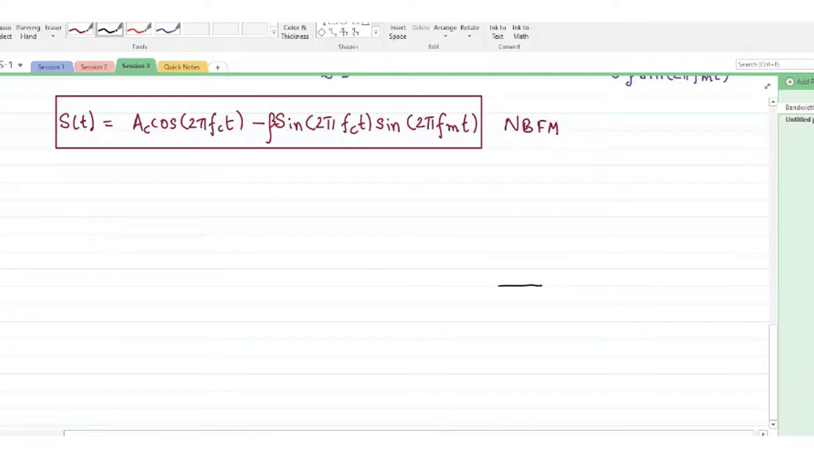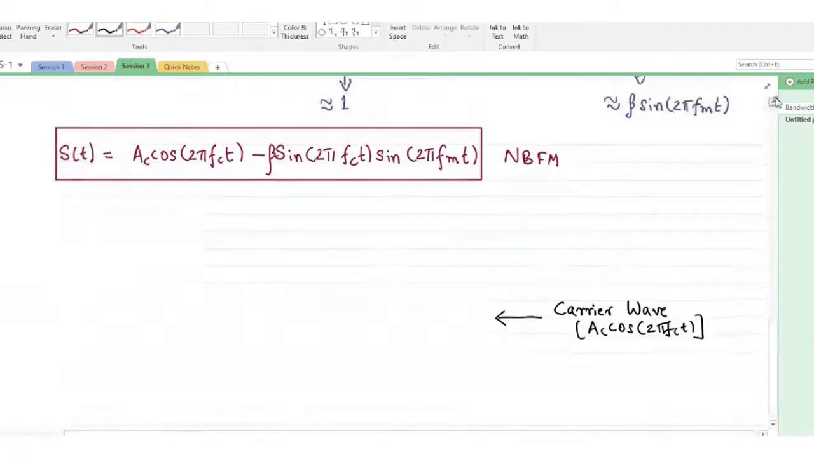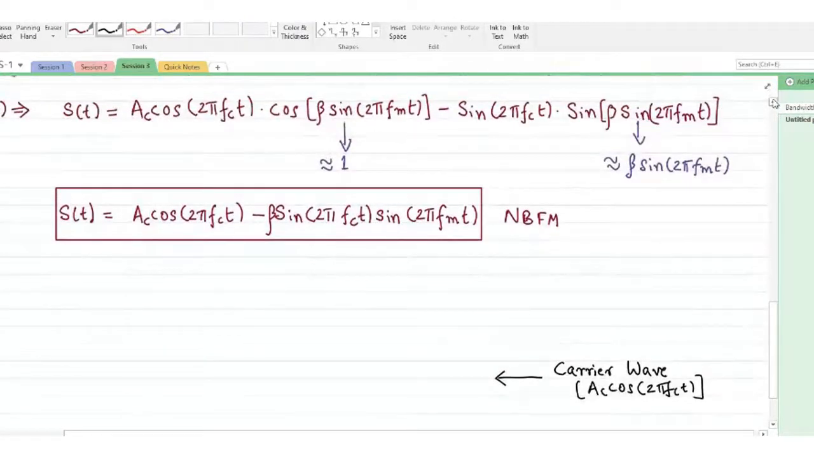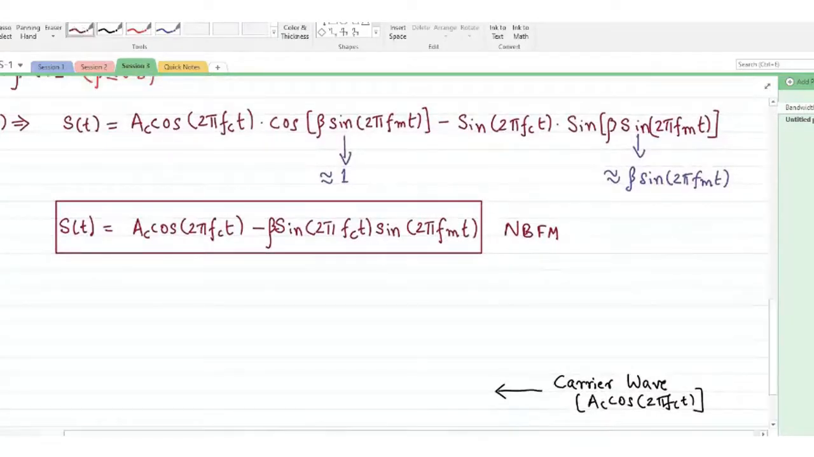So of course you should have a carrier wave in terms of AC cos 2 pi fct. Also, you can see carefully here, I think I have missed the AC amplitude in this expression. Of course, this is multiplied with AC.